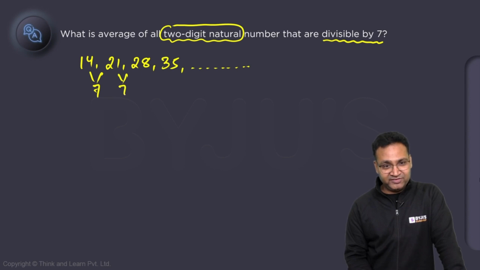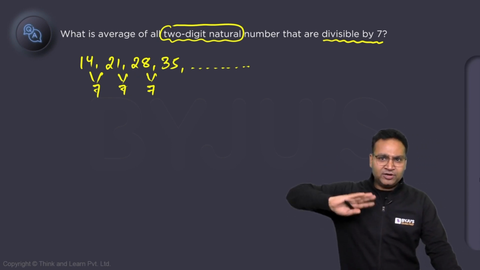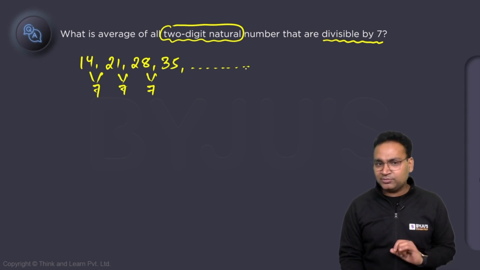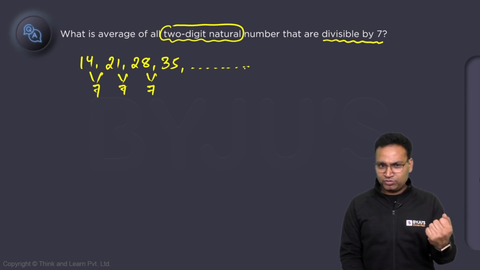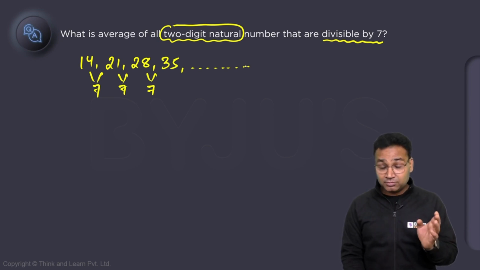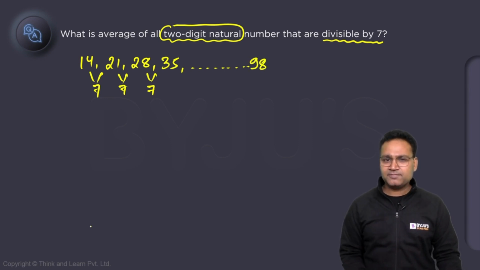Yes. Okay. So we can also remember if you write all multiples of a particular number, they will definitely be forming an AP series. What is the last number of this series? I need to think of a multiple of 7 less than 99. 12 7s are 84, even more. 13 7s are 91, even more. 14 7s are 98, even more. 15 7s are 105. No. So I have to stop at 98.